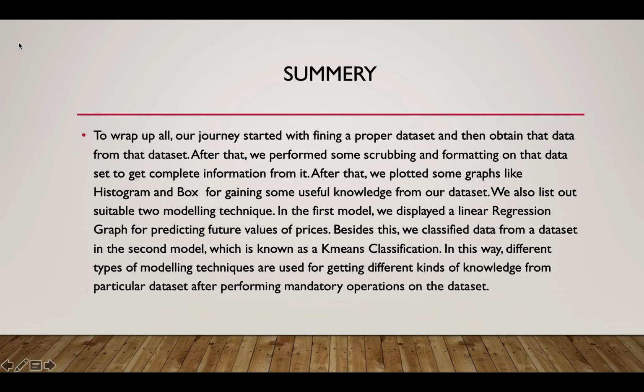The overall summary. To wrap up, our journey started with finding a proper dataset and then obtaining the data from the dataset. After that, we performed some scraping and formatting on the dataset. We also plotted some basic diagrams to get useful information from it. Next, we listed out and performed the modeling techniques which are suitable for predicting future values and classifying the categories, like linear regression and K-means clustering.